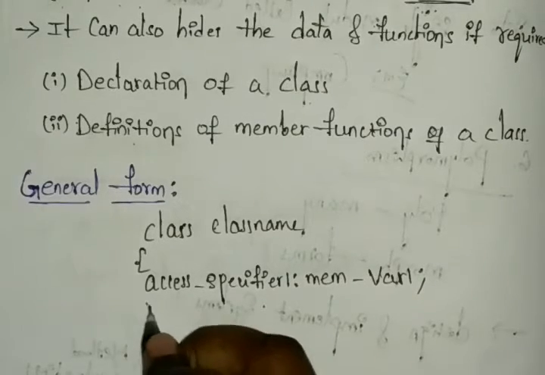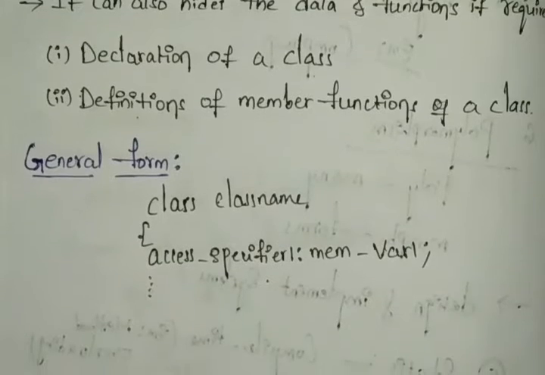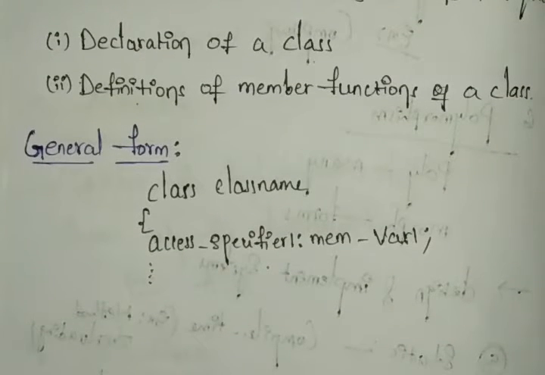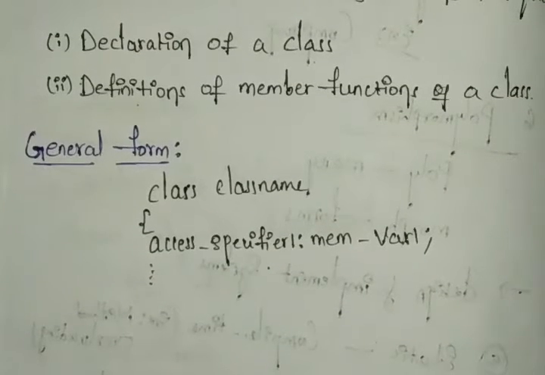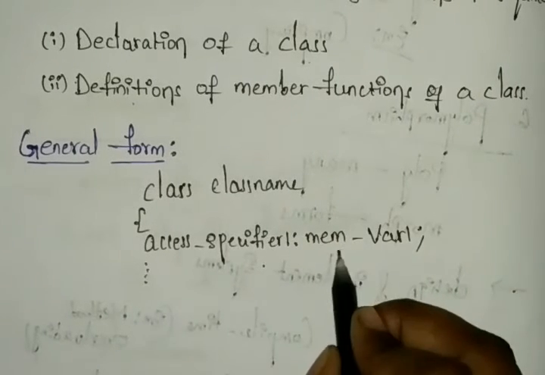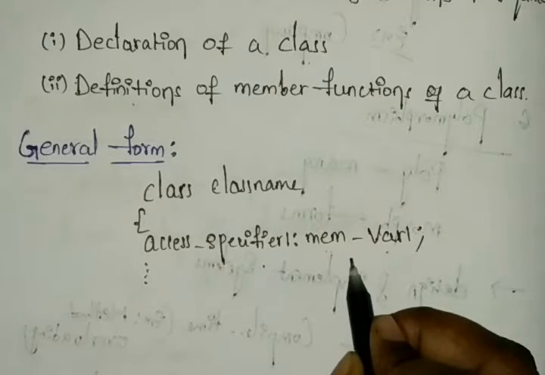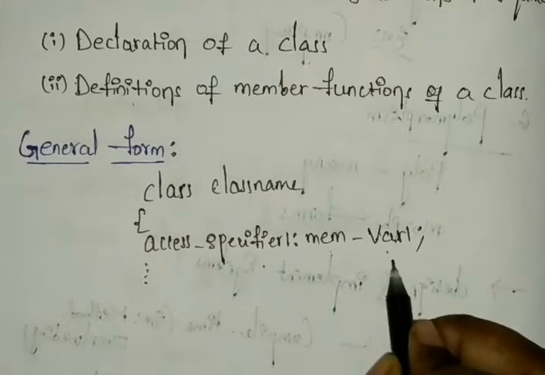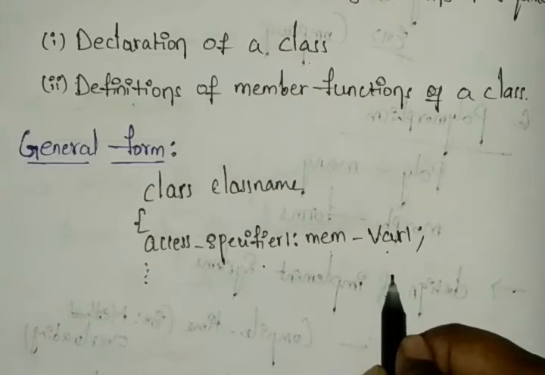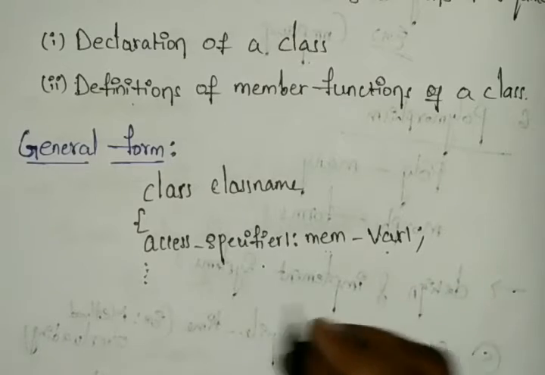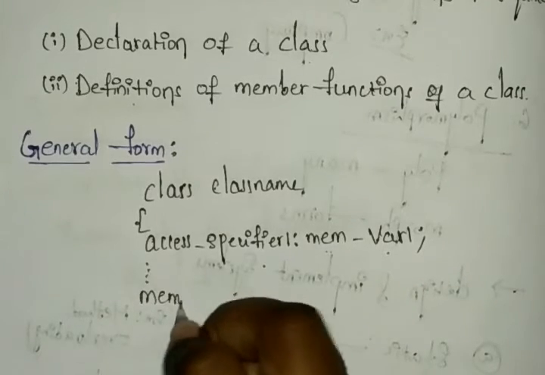After that you can declare these access specifiers as you need, and in them you can define the variables or anything else. After that you can declare the functions. So in this we have already declared our member variables, which is the declaration of the data. After declaring the data, we need to declare the functions, so then write the member function.